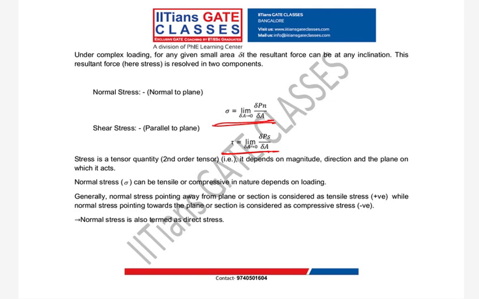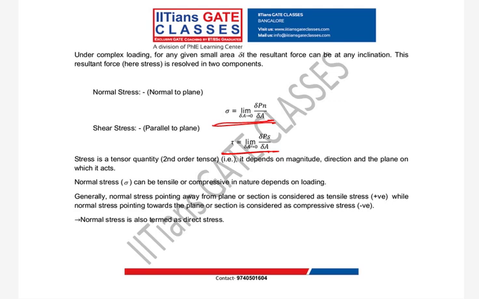Okay, so that means your stress depends on the reference plane. So your stress requires three things. One, magnitude. Second, direction. What direction do I mean? Either it is a normal stress or it is a shear stress. And third is what? Reference plane. So stress is not just a vector quantity, it is a tensorial quantity. So it's a tensor of second order.